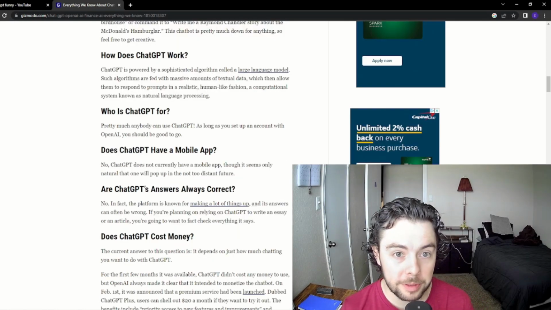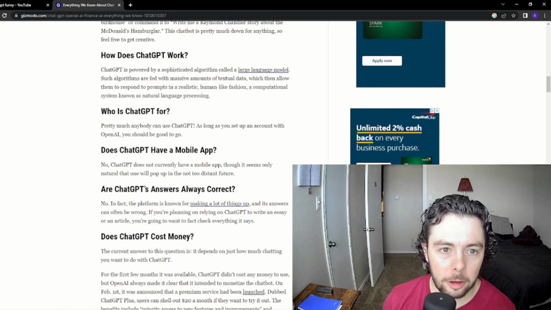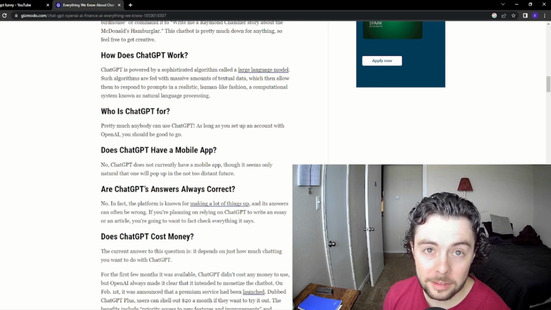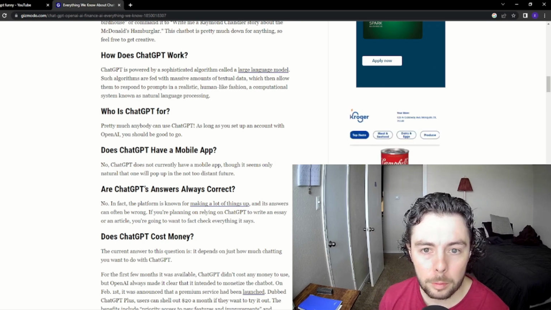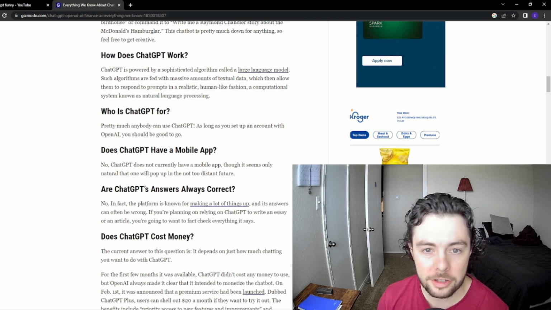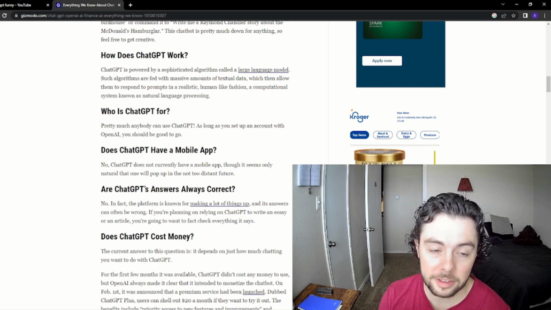How does ChatGPT work? ChatGPT is powered by a sophisticated algorithm called a large language model. Such algorithms are fed with massive amounts of textual data, which then allow them to respond to prompts in a realistic, human-like fashion, a computational system known as natural language processing.